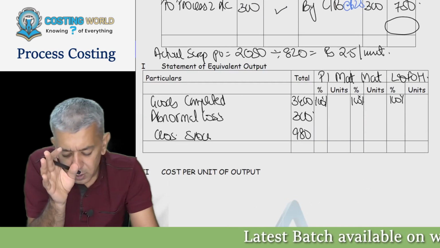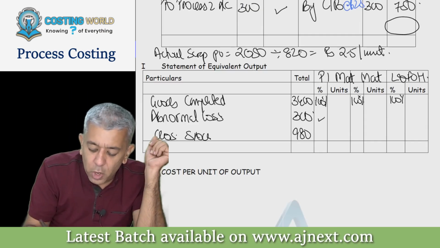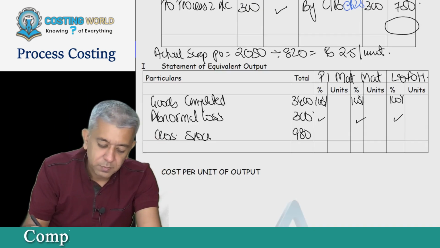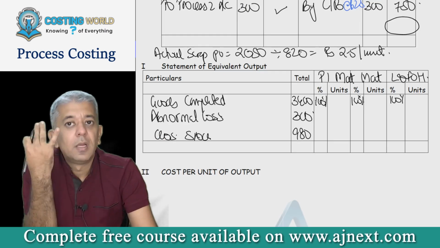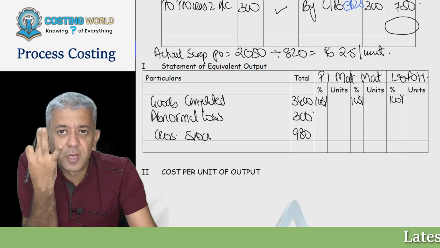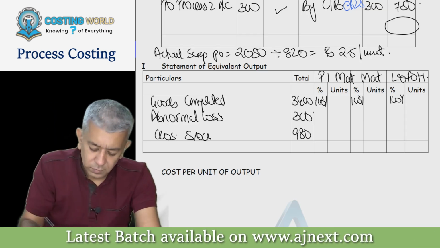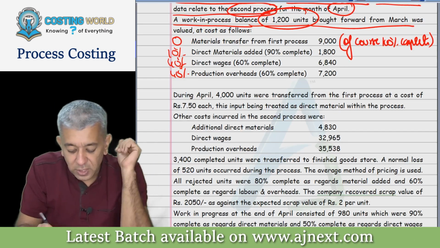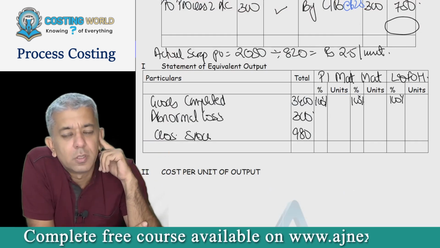Okay. Now, next thing you have to tell me. Tell me for abnormal loss, these 3 figures, please. 100, 80 and 60. Tell me this 100, is it implied or did you take it from the question?